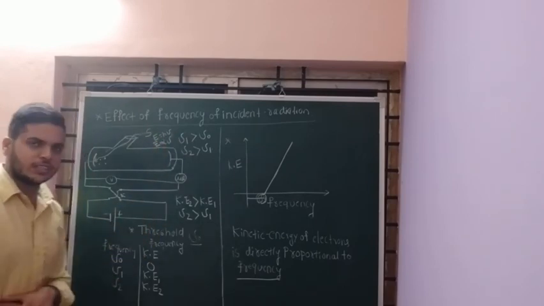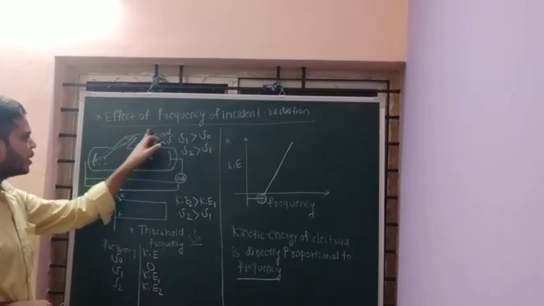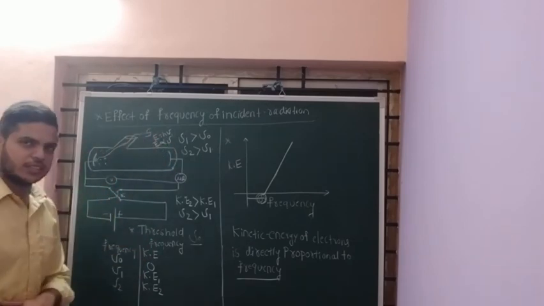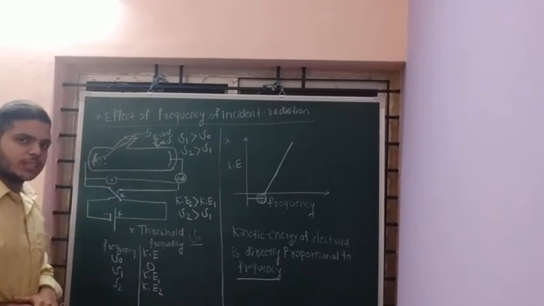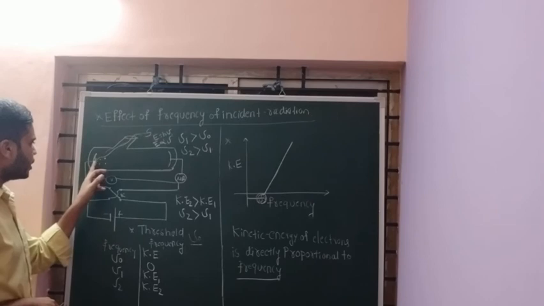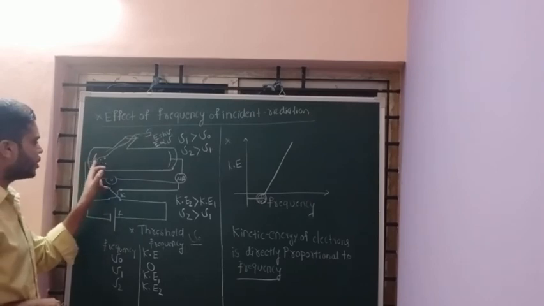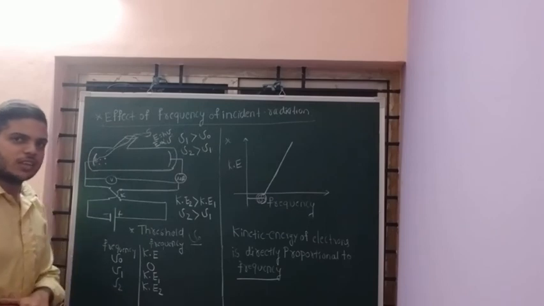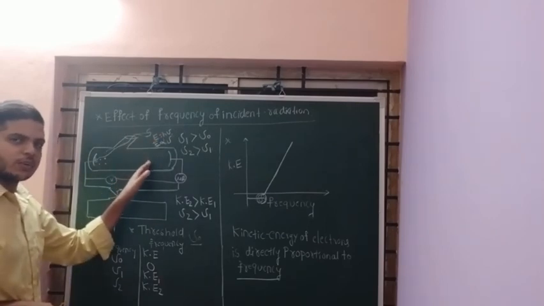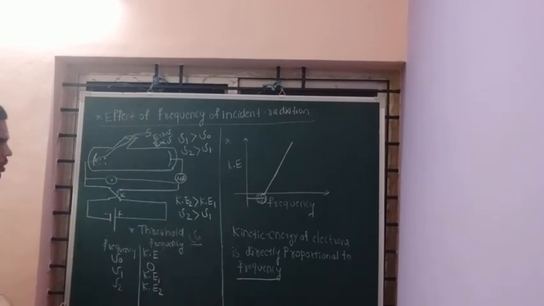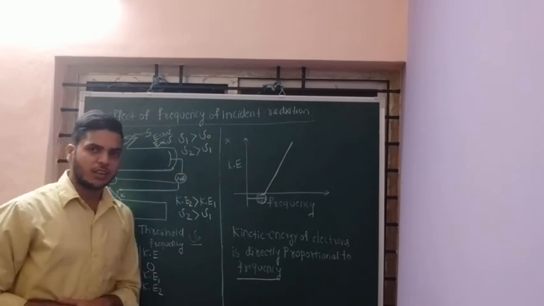When you keep increasing the frequency, the energy of the radiation increases. When more energetic radiation falls on the emitter plate, the electron absorbs more energy and comes out moving very fast. Therefore, when you keep increasing the frequency, the emitted electrons have more kinetic energy. This is the second observation, that is, the effect of the frequency.